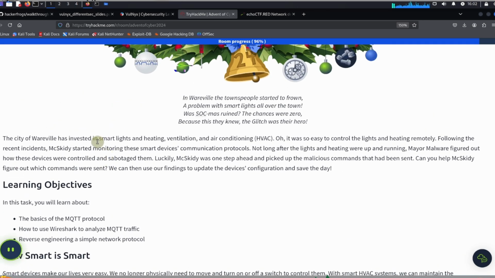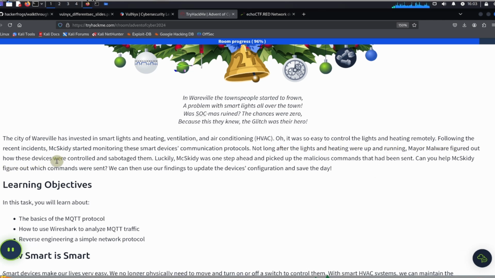the exercise. In Wareville, the townspeople started to frown. A problem with smart lights all over the town. Was SOCMIS ruined? The chances were zero, because they knew the glitch was their hero. The city of Wareville has invested in smart lights and heating, ventilation, and air conditioning, HVAC. Oh, it was so easy to control the lights and heating remotely.